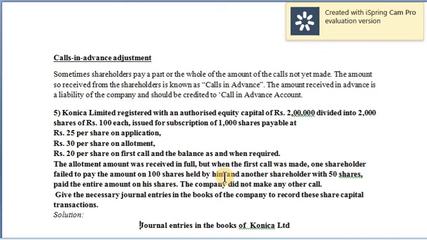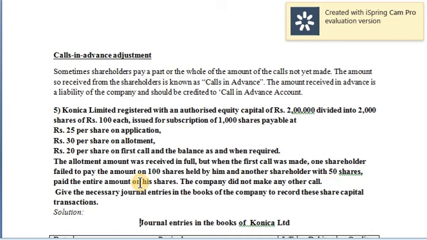So here it is very clear, one shareholder who was holding 100 shares didn't pay the value of first call, that is rupees 20 on 100 shares. Next statement, this is one adjustment, remember, underline and keep it in mind. Going to the next adjustment, another shareholder, the second shareholder, who purchased 50 shares, paid the entire amount on his shares.